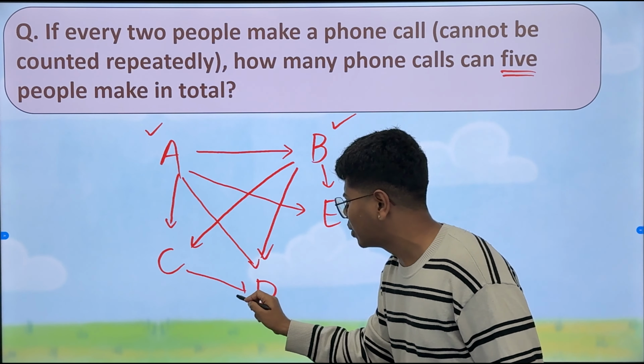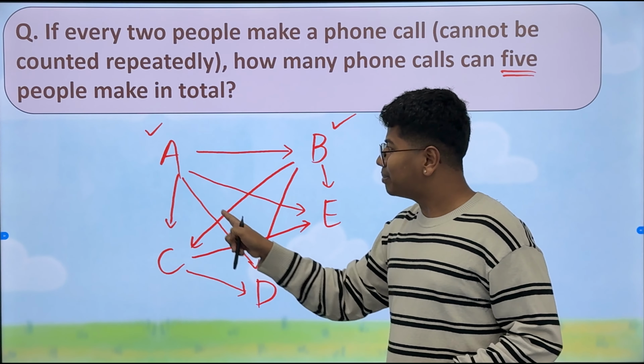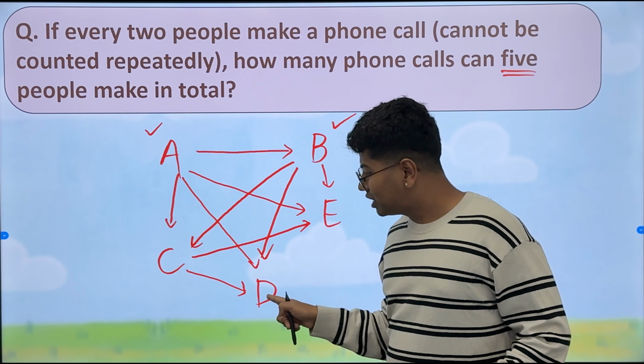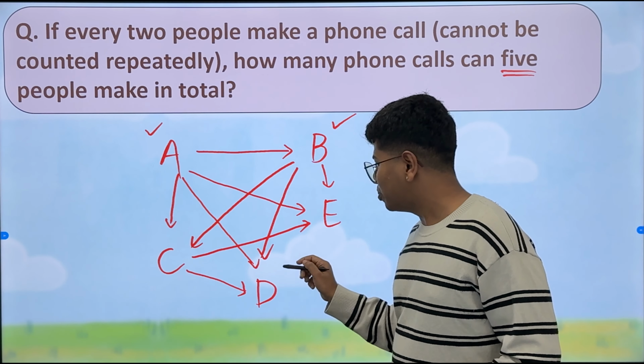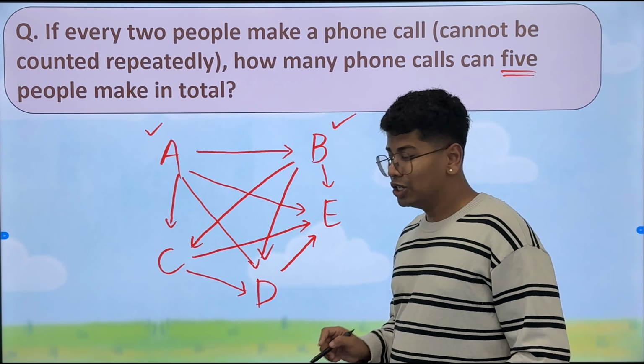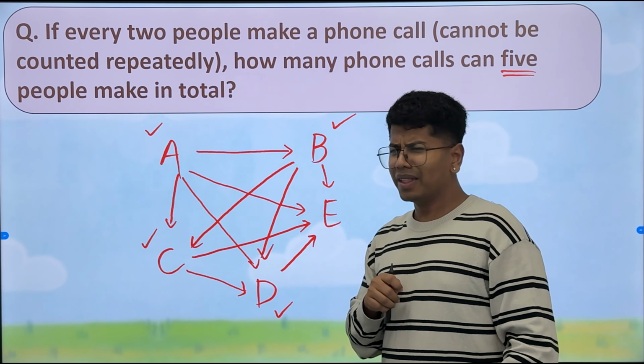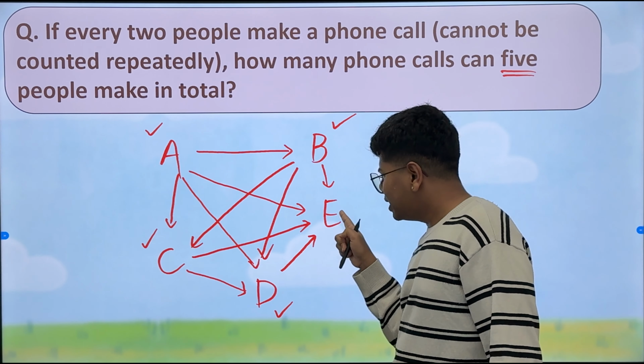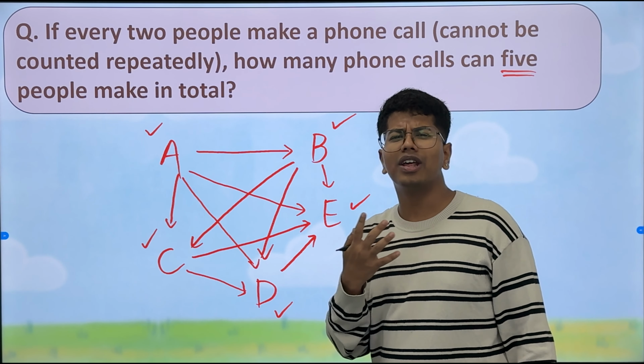And then moving on to D. D has made it already with A, already with B, already with C. So he only has to make it with E. So D is also done, C is also done. Anyone remaining? Perfect, E. Now for E we can see A is done, B is done, C is done, D is done. So E is also done. We don't have to worry about him.